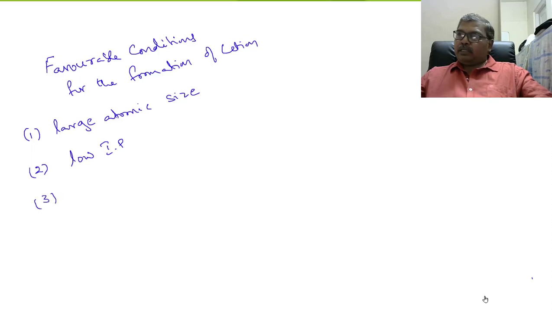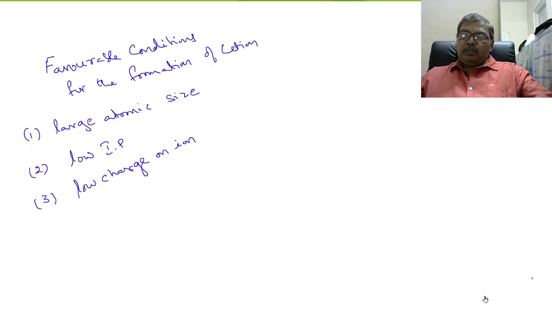Number three, high charge on ion. So a high charge on ion does not form readily. Therefore, you can say low charge on ion. So low charge ions form cation readily.